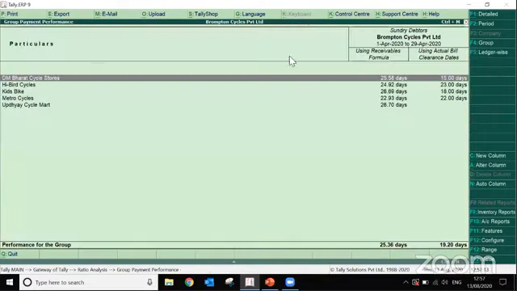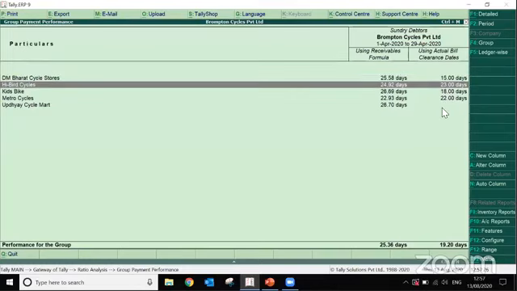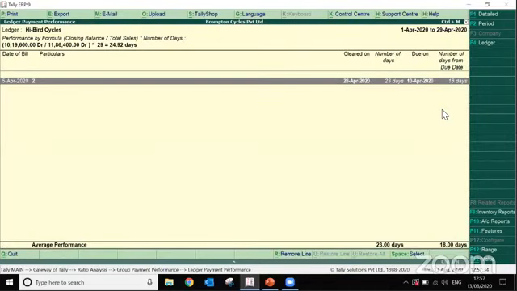So this column is showing you the values derived by the formula, and this is on the basis of actual clearance of bills. Here we can see that this party is paying his outstanding in 23 days. Because here we have only one invoice. When you have a large number of invoices, you will get to know whether it is the behavior of that customer, or it is only about the one invoice which he paid in 23 days and the rest of the invoices were paid on time. So on the basis of the data, we can get this information.